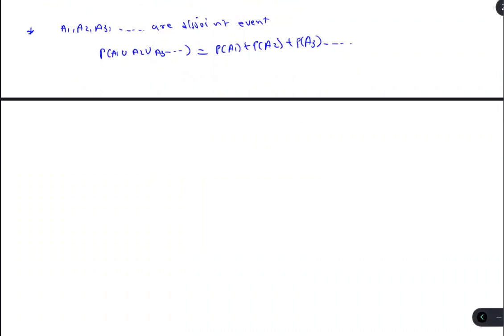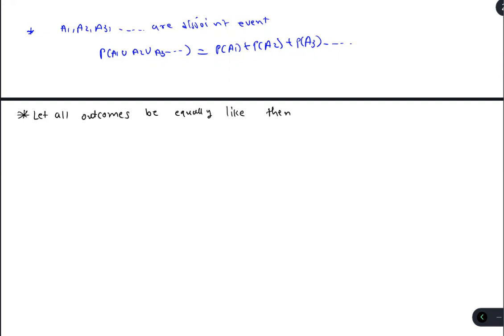Now there is one statement that I want to tell you. Let all outcomes, which we get from an experiment, be equally likely.